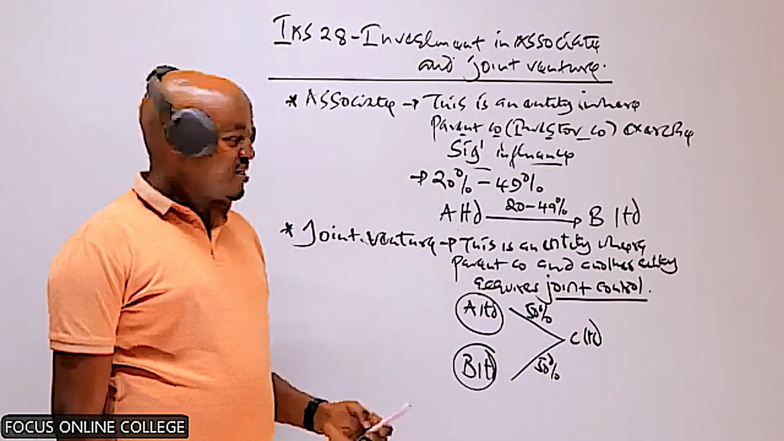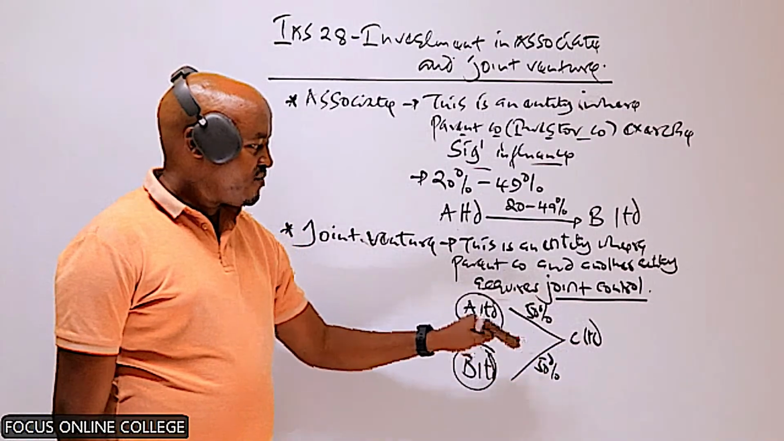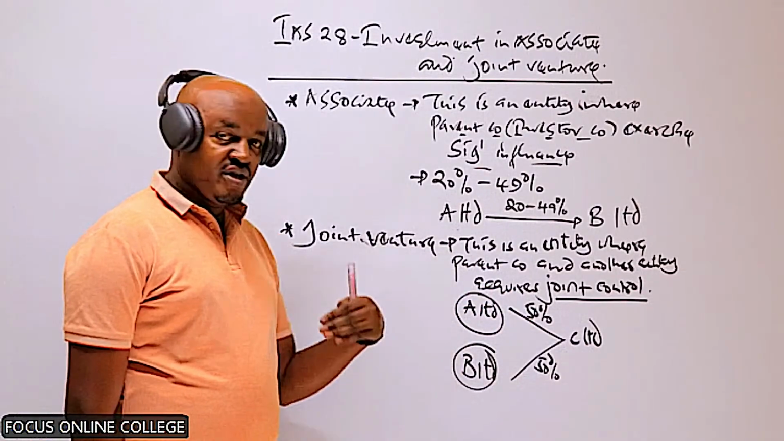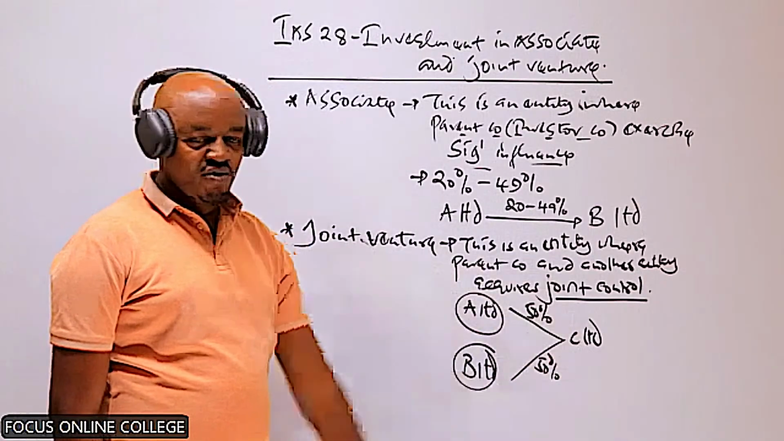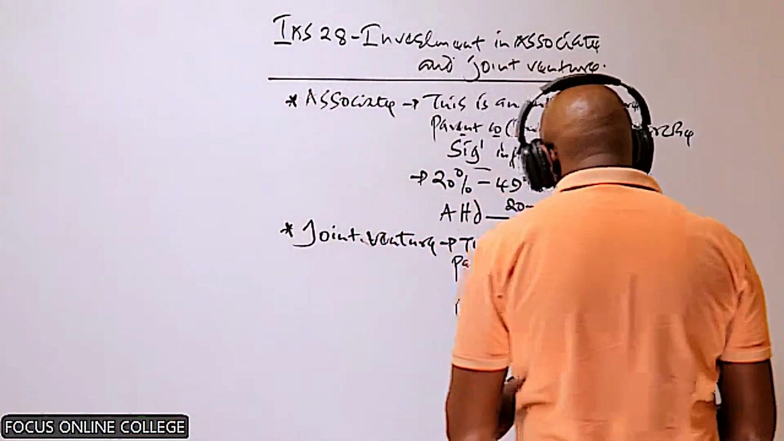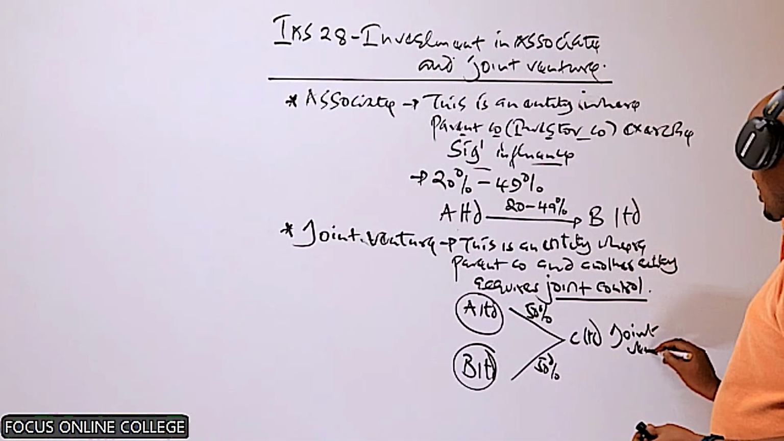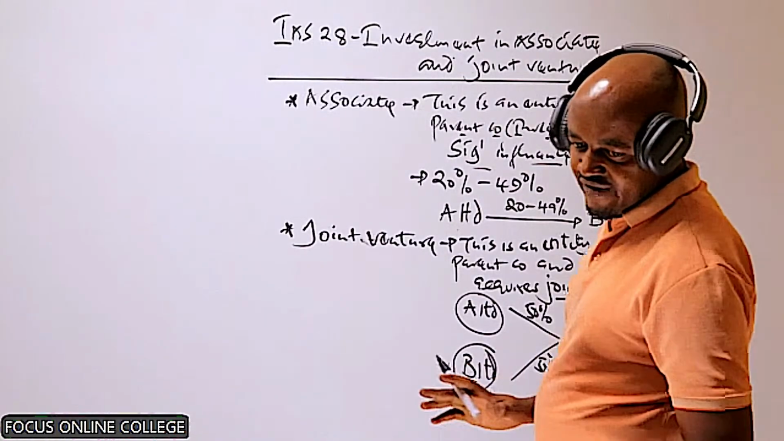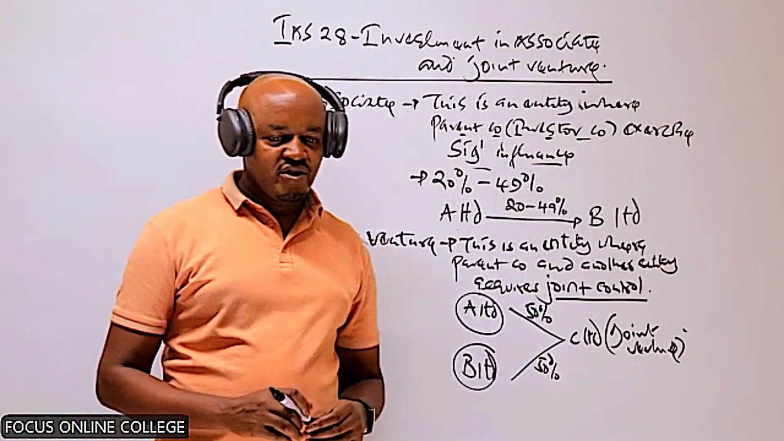Joint control means that the operating and financial decisions of this company here, that is C, will be jointly controlled by A and B. So A and B will be jointly controlling the operating and financial decisions which are made by C. And therefore, this company here, we refer to this company as a joint venture. We refer to this particular company as what? As a joint venture.